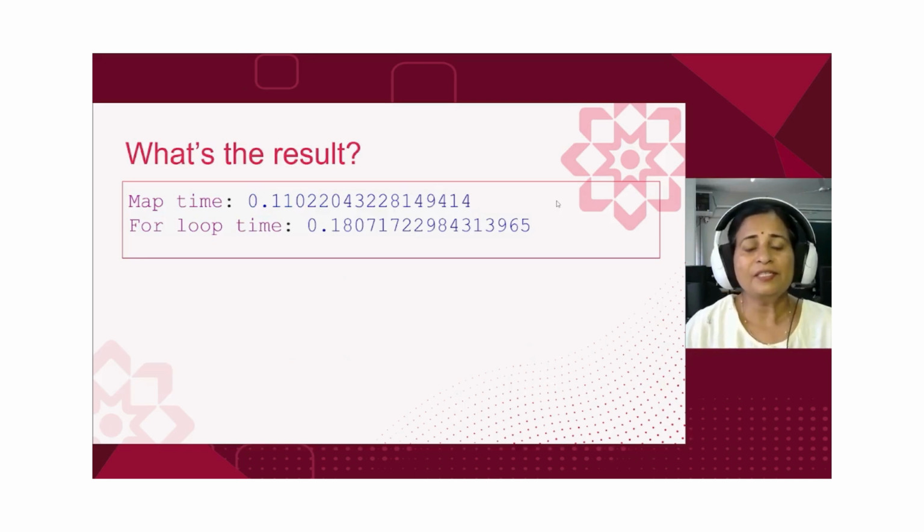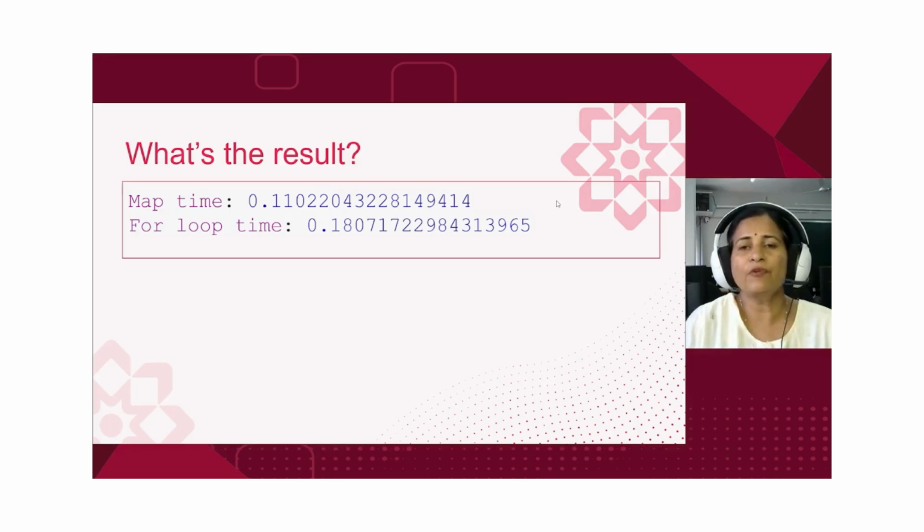So here is the result. When I ran this code on my machine, this is what I observed. Map function took 0.11 seconds and the for loop took around 0.181 seconds. As you can see, in this case, map was faster than the for loop, right?